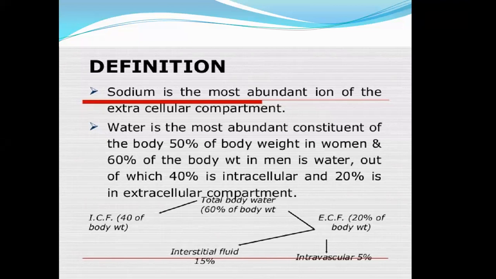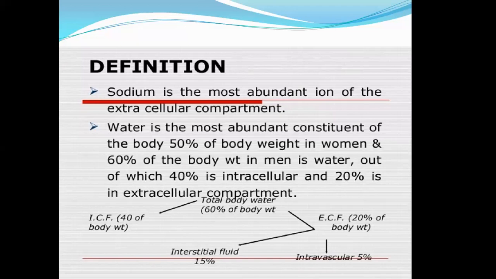Okay, so the majority of the total body water is intracellular, which is 40% of the body weight. And extracellular fluid is 20%.